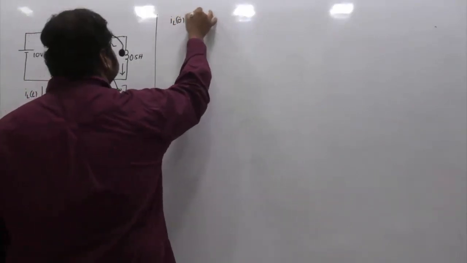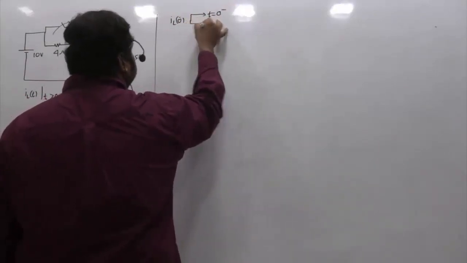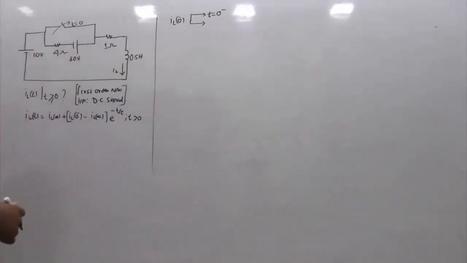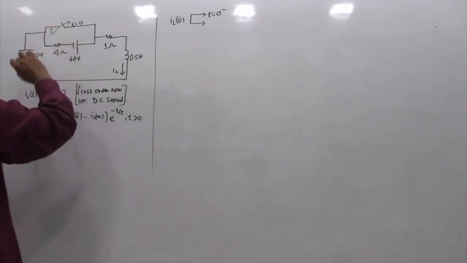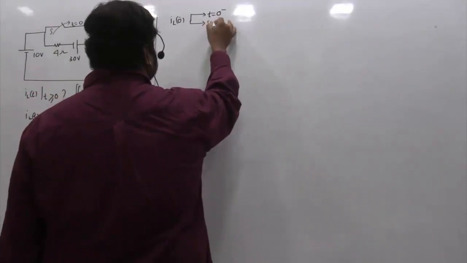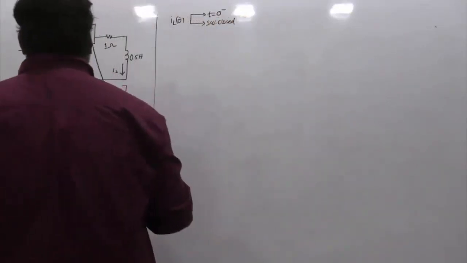IL of 0 minus is the value of the inductor current at t equal to 0 minus. At this time, what is the situation of the switch? The switch is getting opened at t equal to 0, so before that the switch is in the closed position.